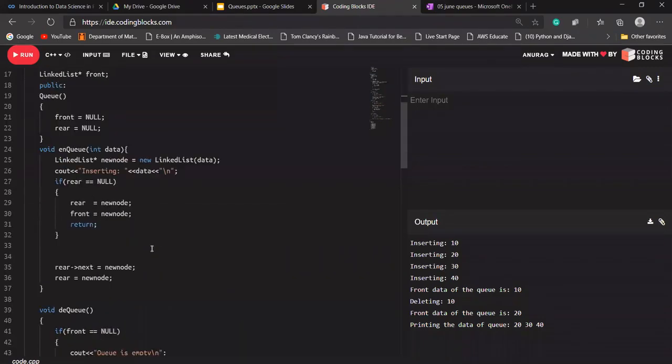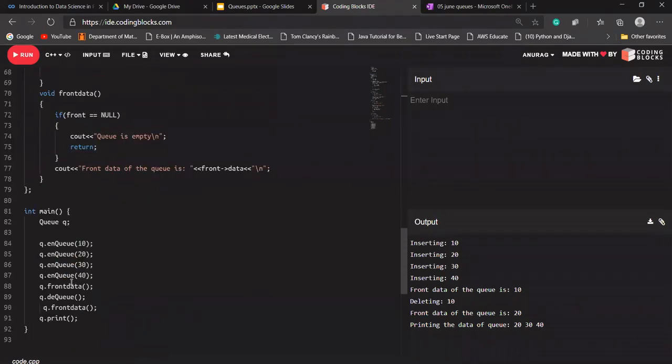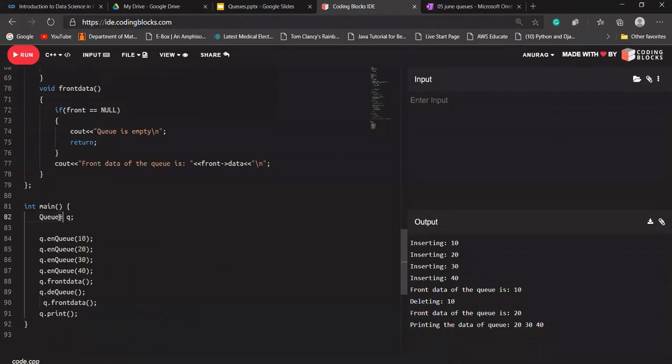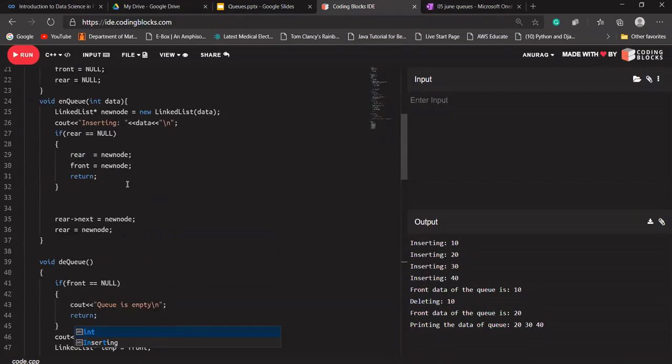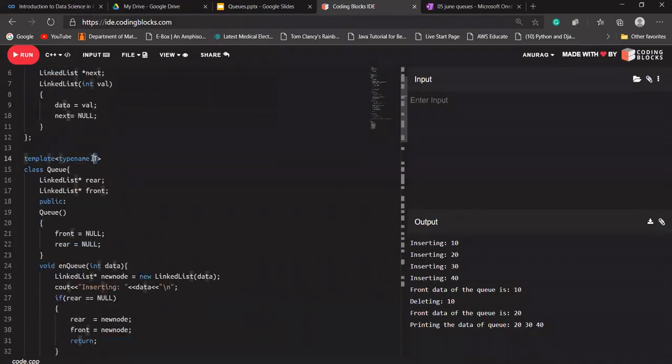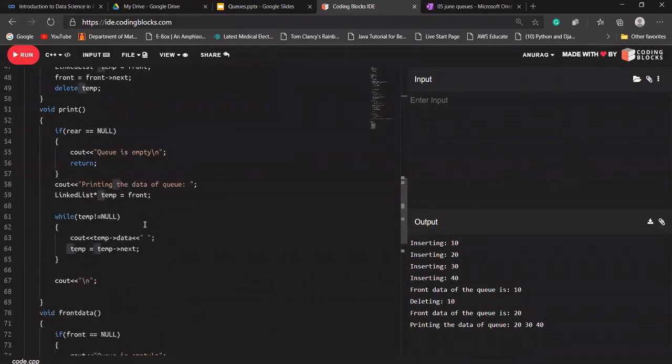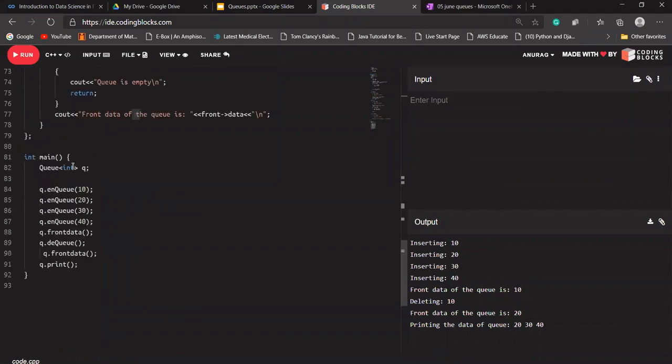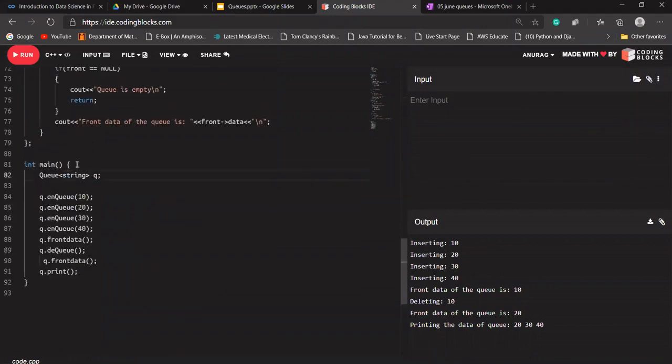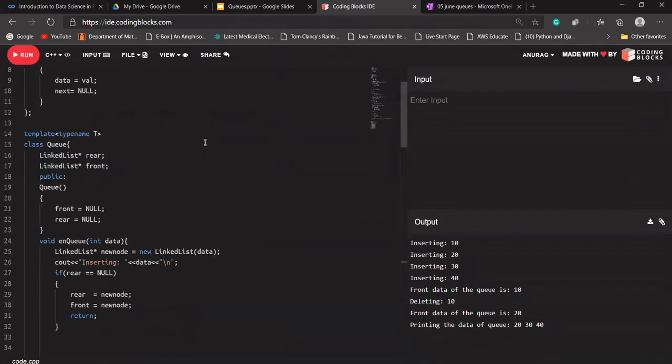So what I'm going to pass through it, let's say I'm passing an integer here, then this T will become an integer. Let's say I'm passing a string here, so now this T will become a string.